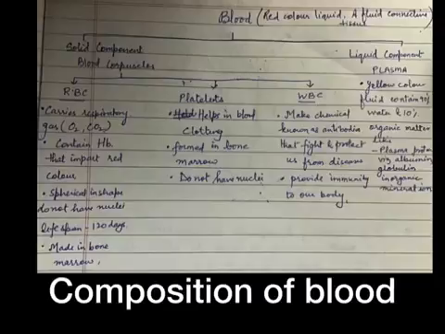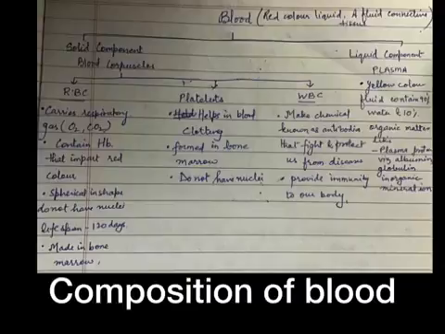The liquid part of the blood is called plasma. Plasma is a colorless liquid which consists mainly of water with many substances dissolved in it. Plasma contains about 60% water.